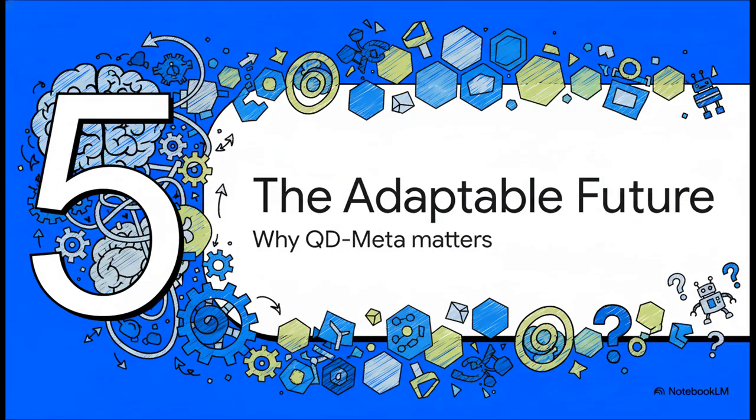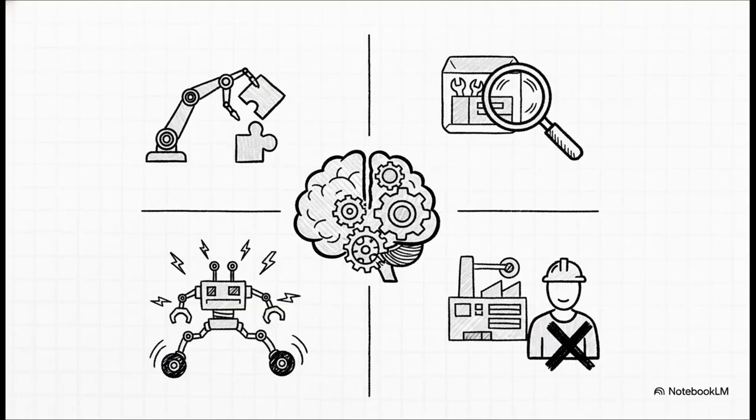So what does this all mean? What's the big picture for the future of AI? Why is this research such a big deal? Well, this approach really gives us four major breakthroughs. First, it creates solution libraries that are tailor-made for a specific purpose, like safety or robustness. Second, because it produces smaller libraries, they're safer and more transparent. We can actually look at all 100 solutions and understand them.